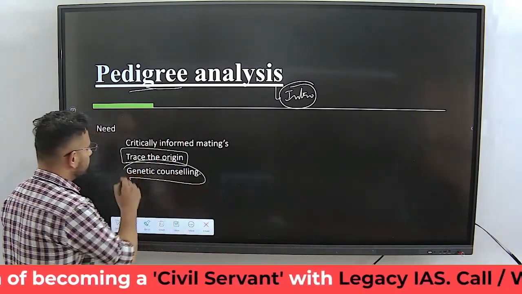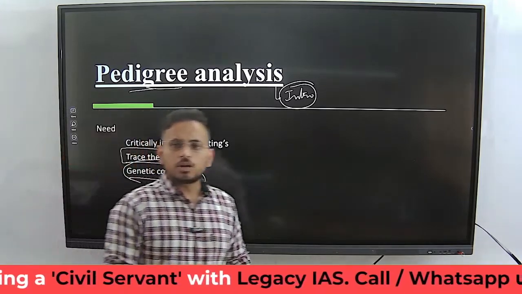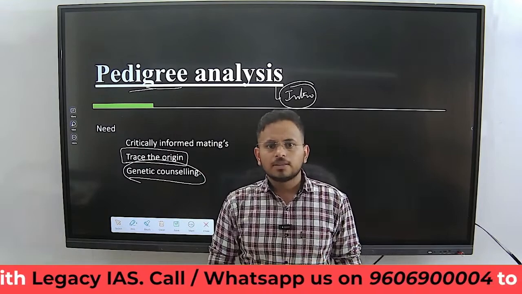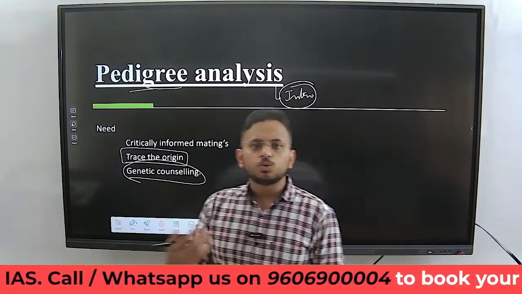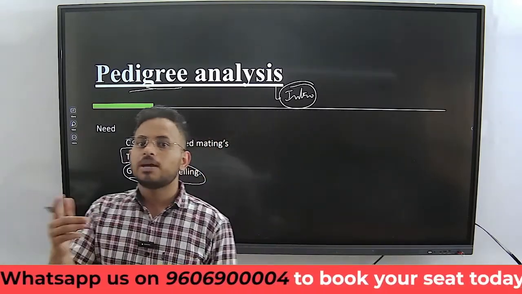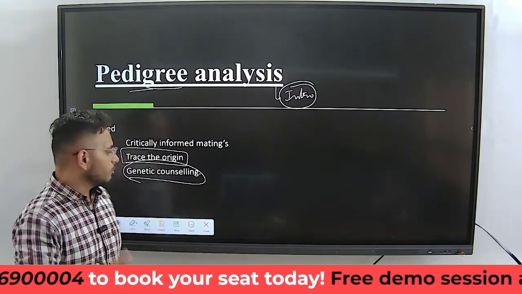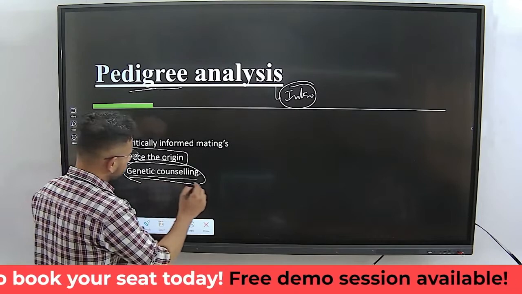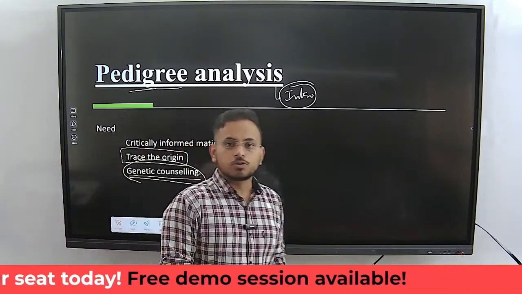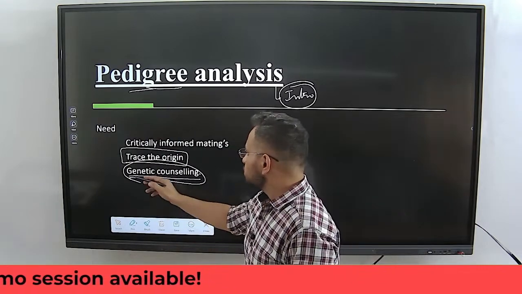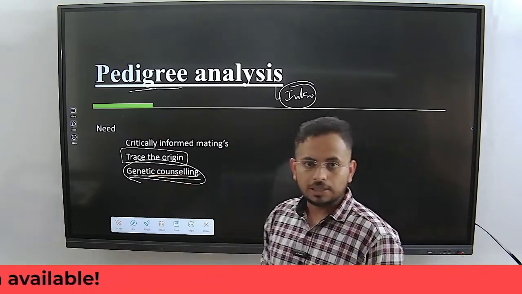Second, for genetic counseling, for example, the disorder is already present. Okay, it's already there, it's visible. Then how do you change it? What is the solution to come up with? How do you repair that particular gene so that the disorder is solved? Okay, so if you want to do that, we have a process called genetic counseling, which is also called gene mapping. For the process of gene mapping and genetic counseling, the pedigree analysis